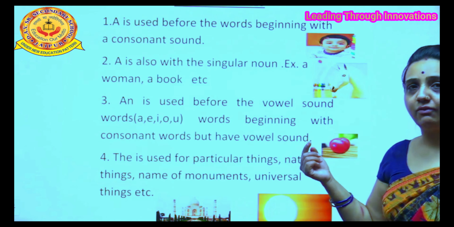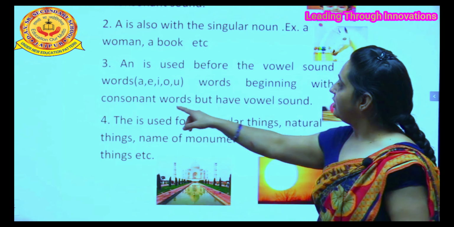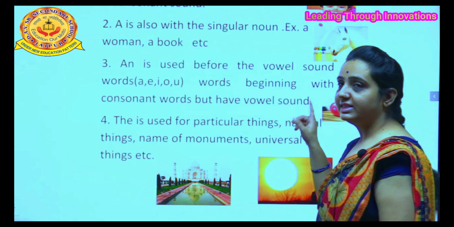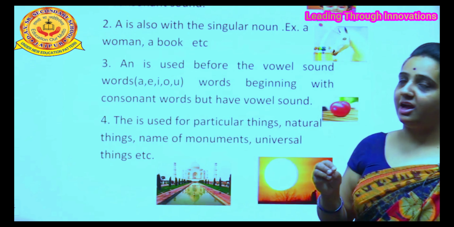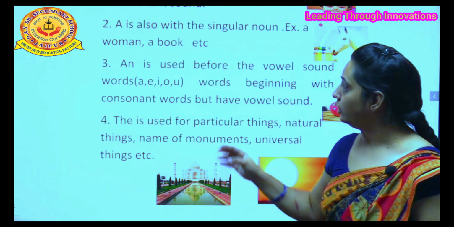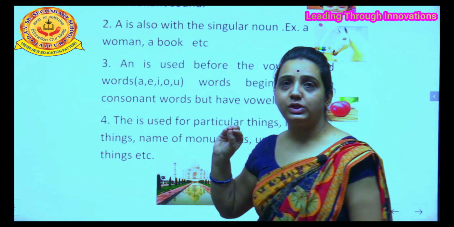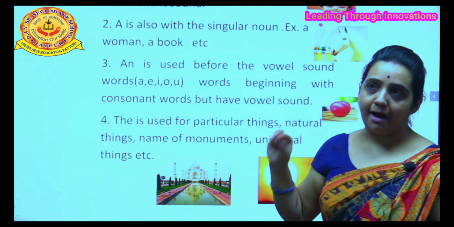Here also we focus on the sound. A, E, I, O, U. We all know there are 5 vowels in English, but we have to focus also on the sound. Words beginning with a consonant letter but having a vowel sound, those have the sound of a vowel. Not only this, like H, O, U, R, hour.